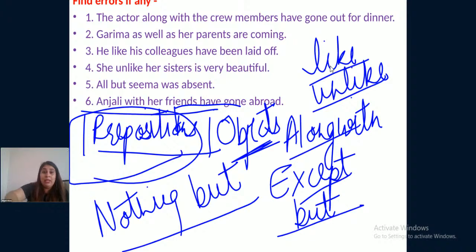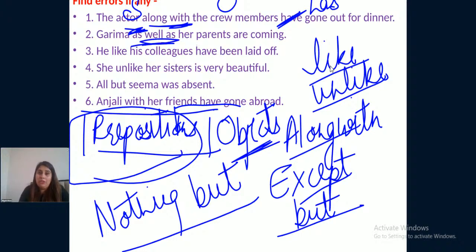Now, see, the actor along with the crew members. Here along with is the preposition, crew members will become the object, actor will become the subject. Actor is singular, so the verb should also be singular. Garima as well as her parents: as well as is the preposition, her parents will become the object, Garima will become the subject.